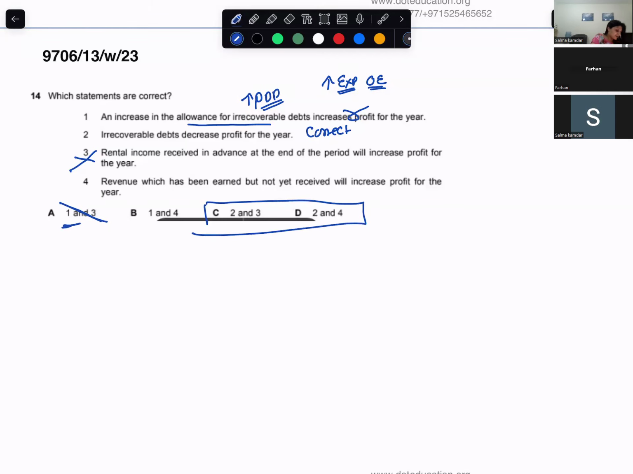Okay, go ahead. Third option says rental income received in advance at the end of the period will increase profit for the year. So pre-received income is deducted from income. Yes, it is. So it reduces the profit. So it's going to be 2 and 4. D.